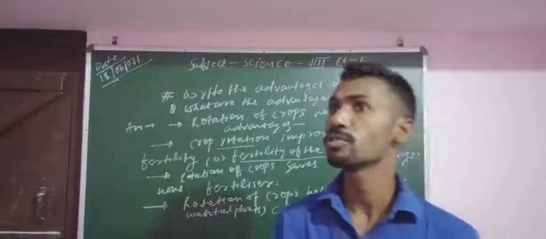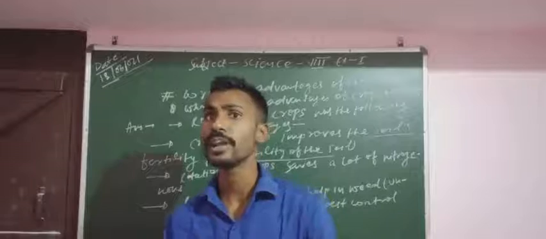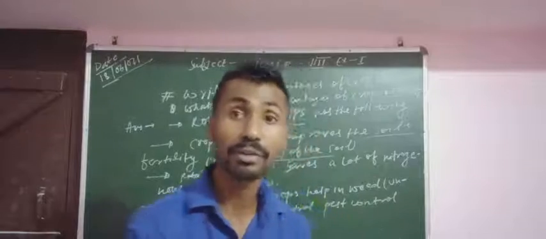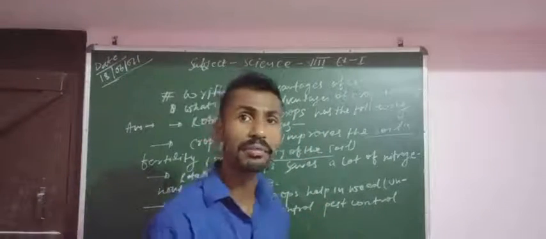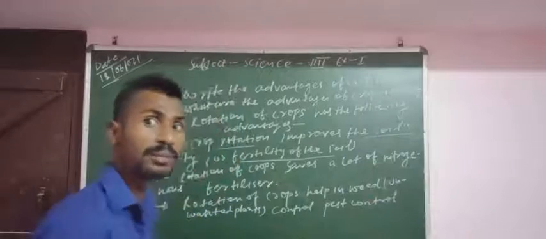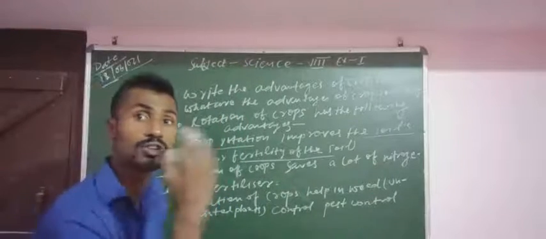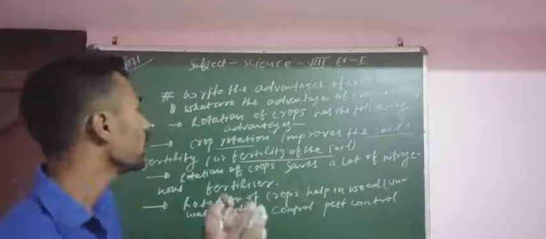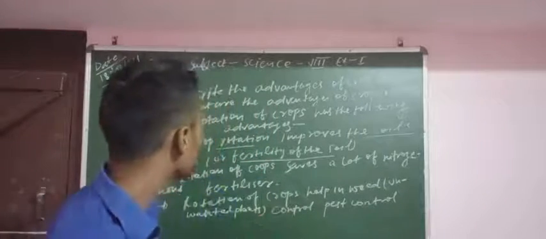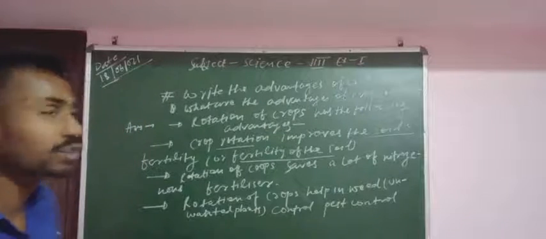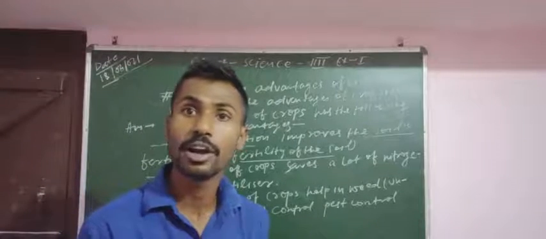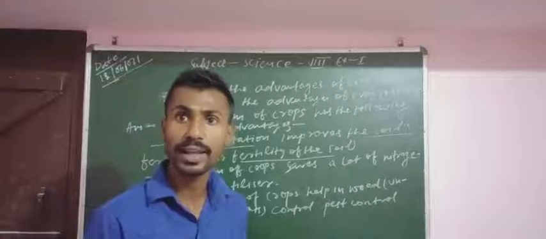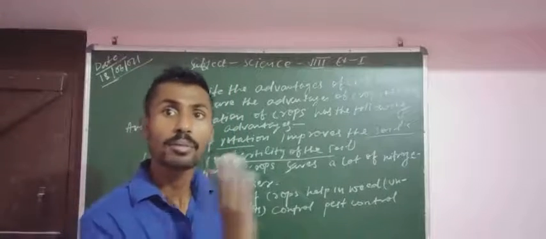So we will try to improve the fertility with the help of chemical fertilizer, the fertilizer which has nitrogen compounds. Through crop rotation we can control or save the nitrogen fertilizer, because the lack of nitrogen compounds in the soil is fulfilled by crop rotation.